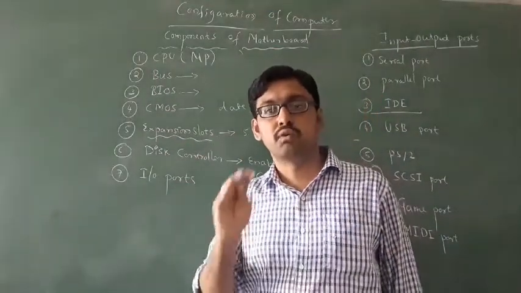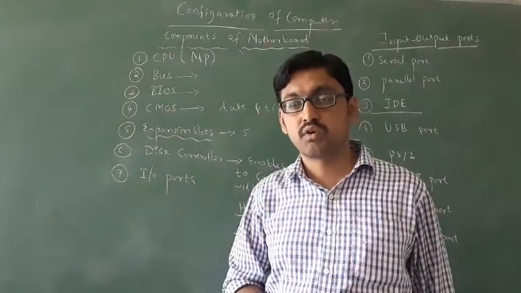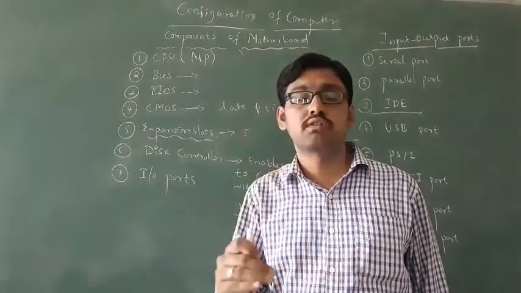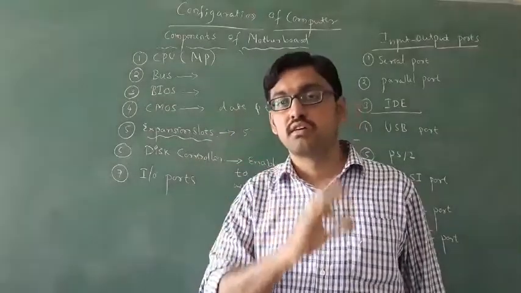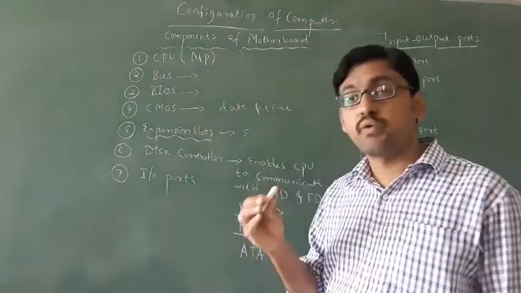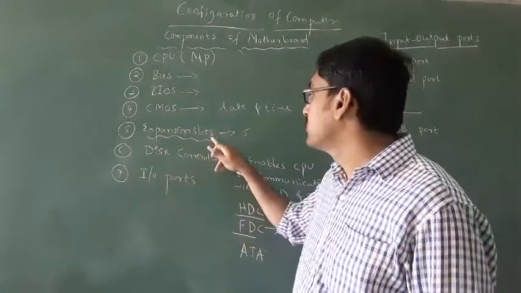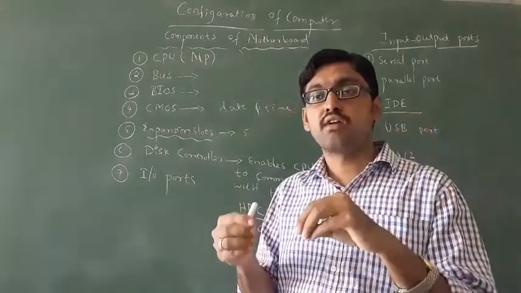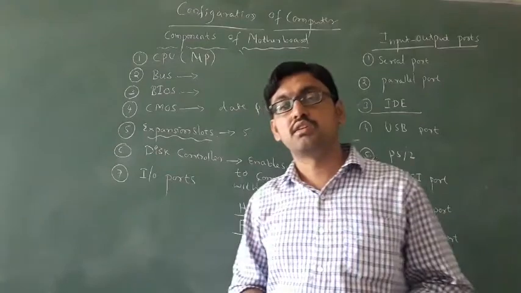For example, if your PC is slow, you add 2 GB RAM and then it will be faster. If your graphics are very low and some games are not supported, then you have to add a graphics card. For adding, we must have slots. For example, if I have one processor to add to the computer, then we want a processor slot. This you have to remember.